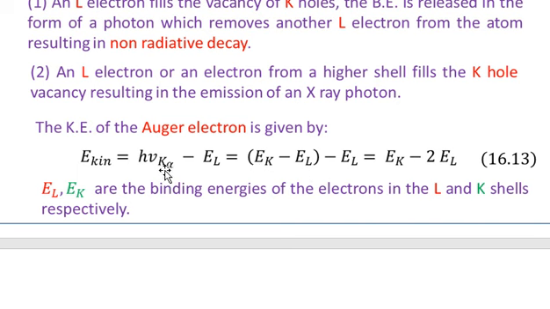So we are substituting h nu K alpha by E_K minus E_L, and then minus E_L, I have E_K minus 2E_L. So this is the difference of energies that the Auger electron will acquire as the kinetic energy. E_L and E_K are the binding energies of the electron in the L and K shells respectively.